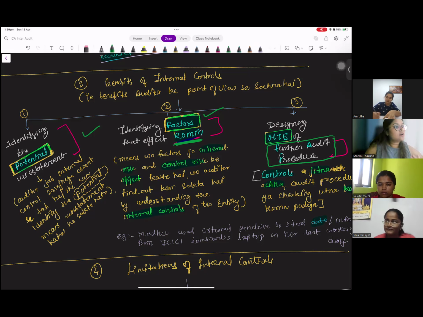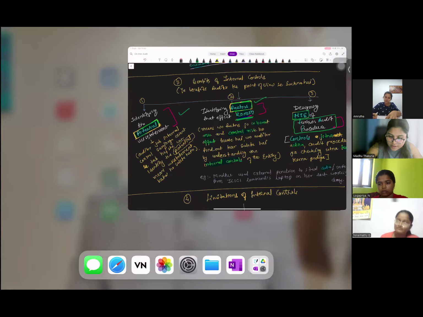What are the three benefits of internal control? One, it helps you identify the potential misstatement. Second, it helps you identify the factors that affect the risk of material misstatement. And third, it will help you determine the nature, time, and extent of further audit procedure. Please scribble this in your notes wherever you are writing the answers.